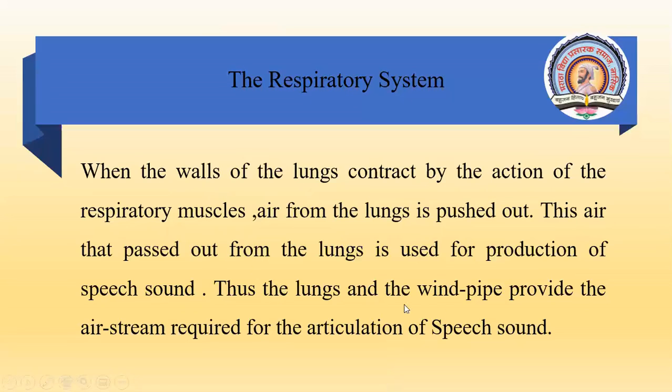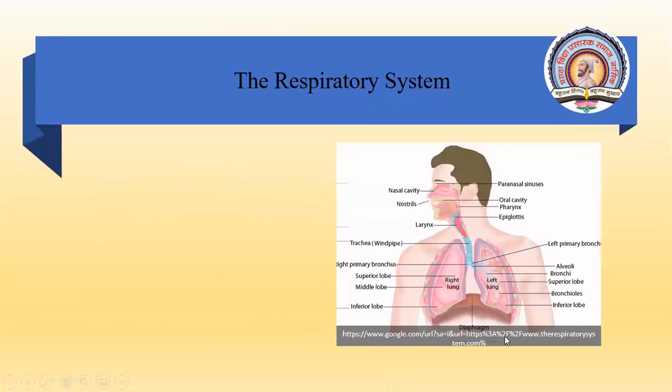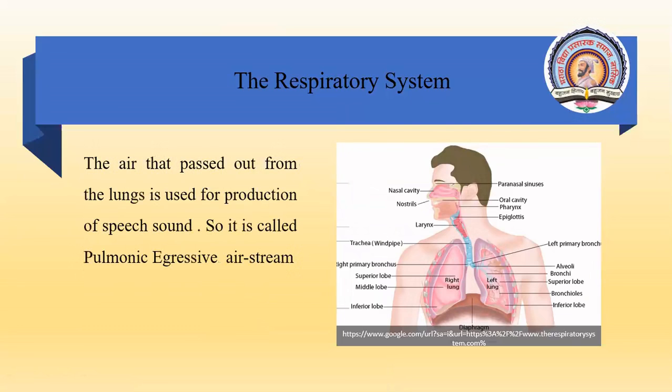Thus, the lungs and the windpipe provide the air stream. Air stream मतलब हवाचा प्रवाह. The flow of air required for the articulation. Articulation means production of what? Of speech sound.